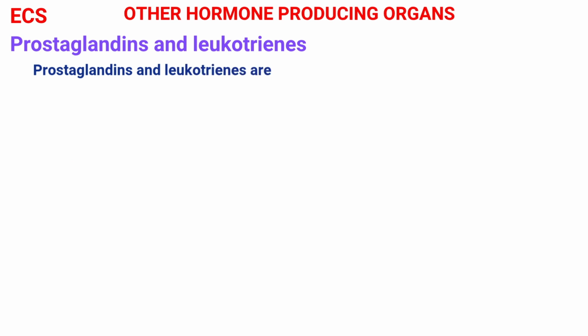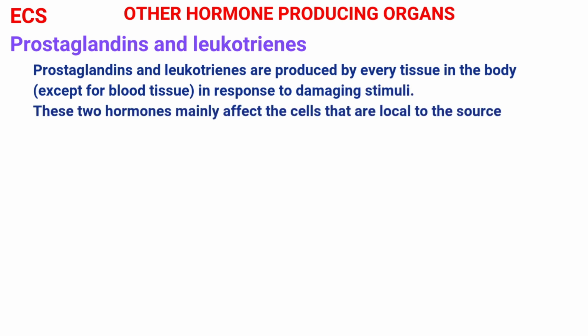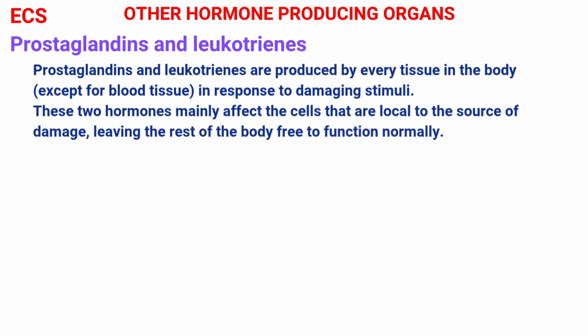Prostaglandins and leukotrienes are produced by every tissue in the body except for blood tissue in response to damaging stimuli. These two hormones mainly affect the cells that are local to the source of damage, leaving the rest of the body free to function normally.